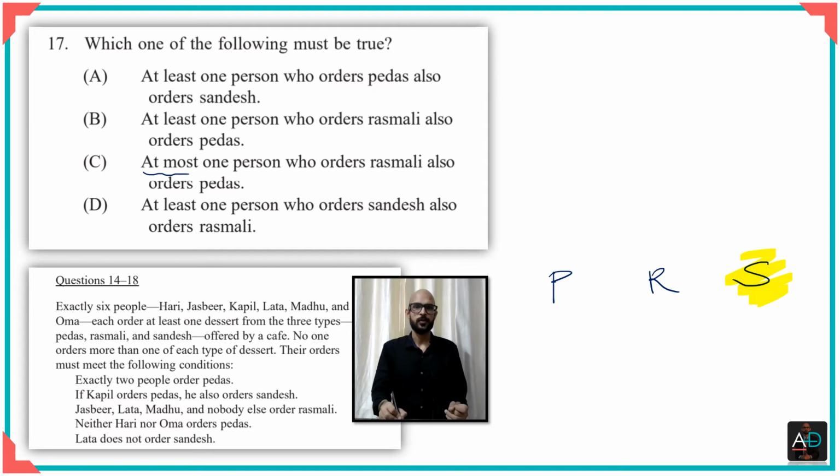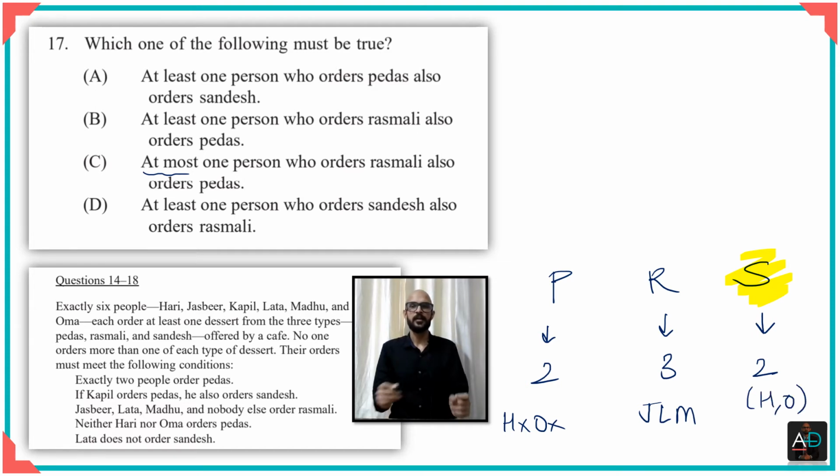So let's fix what we know. Let's write what we know. We know that we have a total of 3 rasmalai and a total of 2 peda, and we know that there has to be a minimum of 2 sandesh, because you don't have Hari and Oma here, and here you have Jabir, Jasbir, Lata and Madhu, which means at the very minimum you should have Hari and Oma here, right? Now you have to see who is common in here.